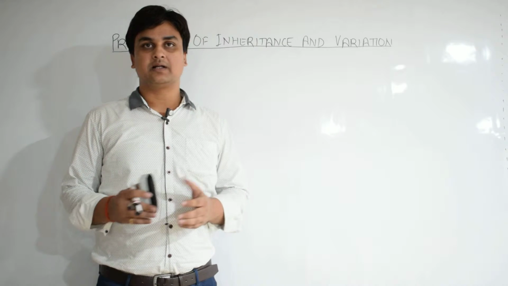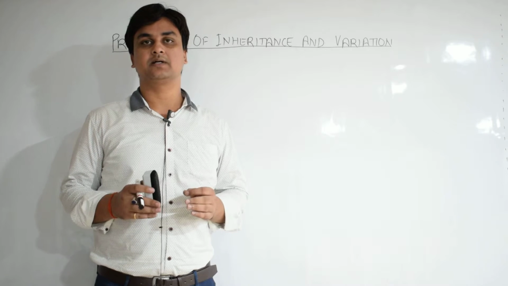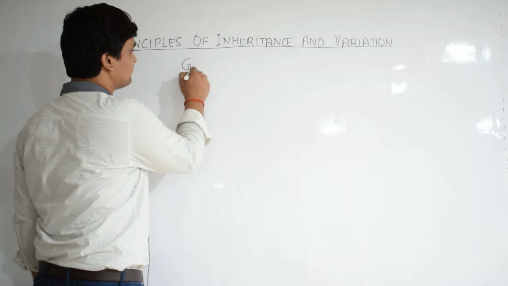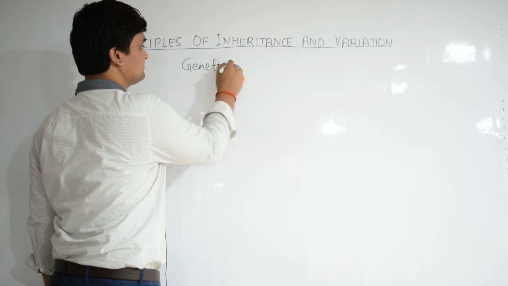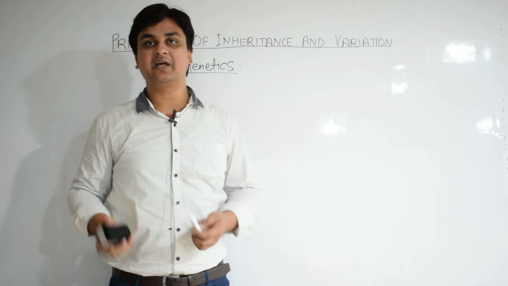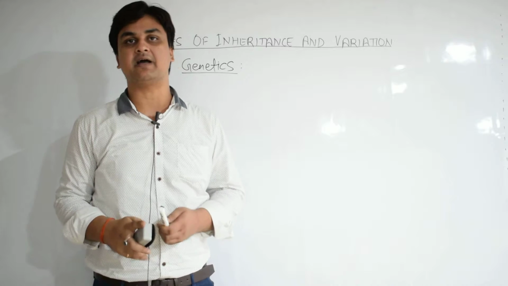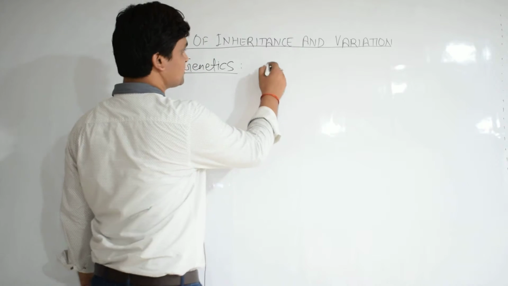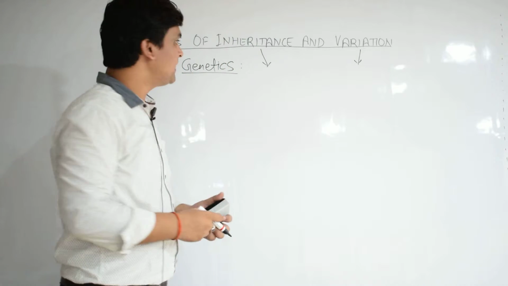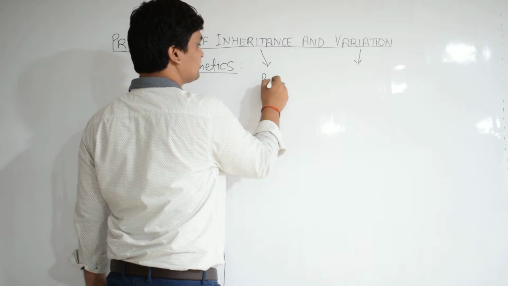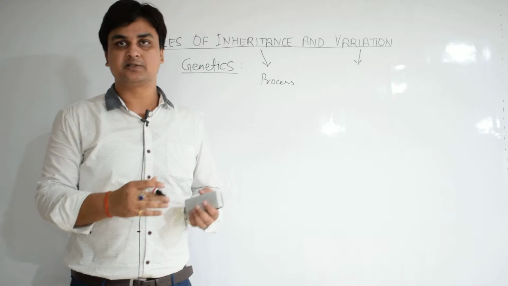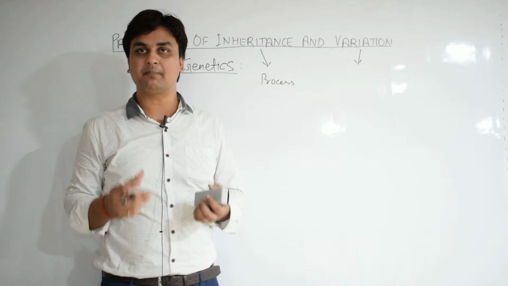Now the most important term to introduce this chapter is the definition of genetics. Genetics is the science which studies the principles of inheritance and variation. Now, what do these two terminologies, inheritance and variation, mean? Inheritance means the process through which the characters are passed from parents to the offspring. So, it is the study of the process.